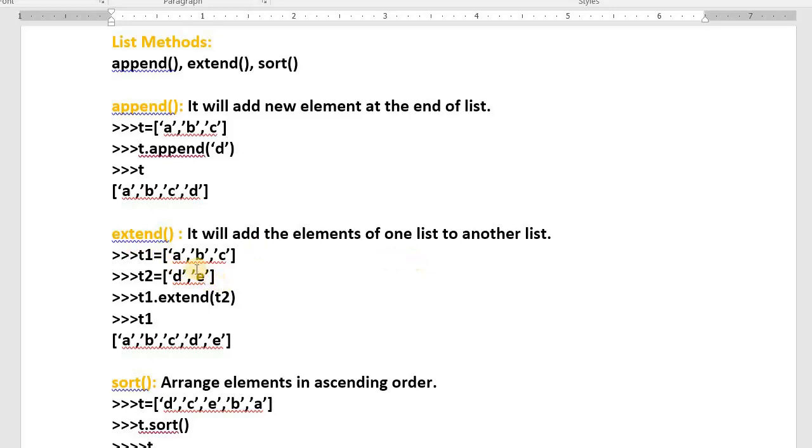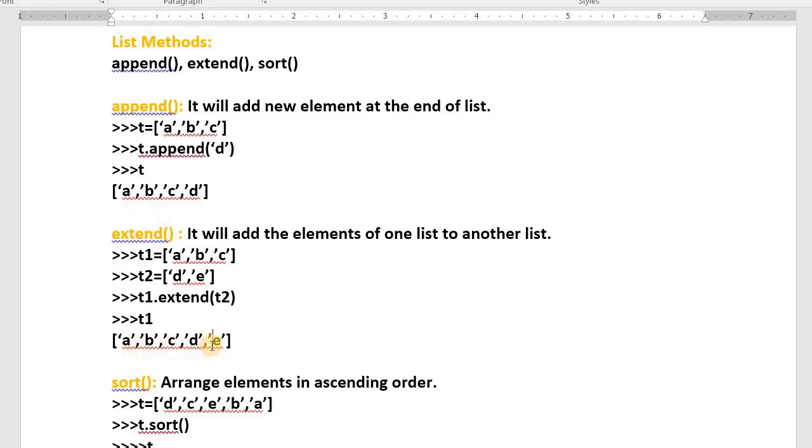I have two lists, T1 and T2. T1.extend: I would like to add some more things to the T1 list. T1.extend(T2). What happened? Do you know? Contents of T2 are added to T1. See the contents of T1. T1 is having both the contents now: A, B, C, D, E.